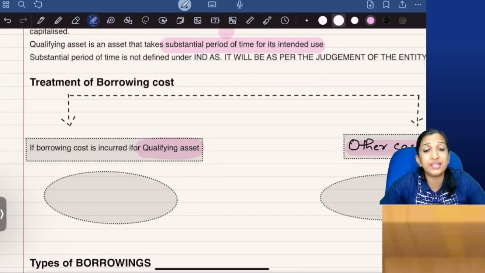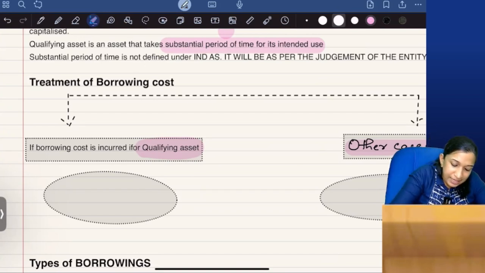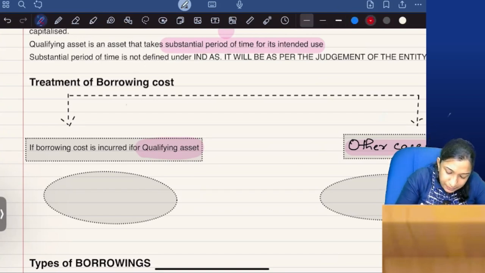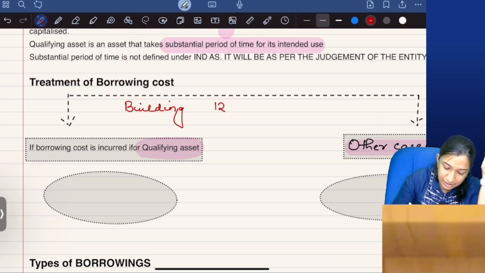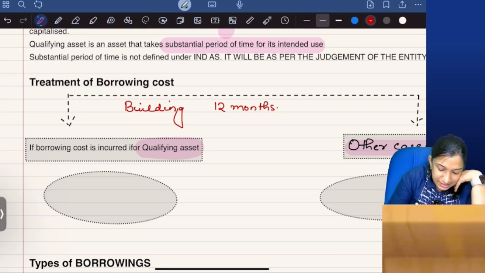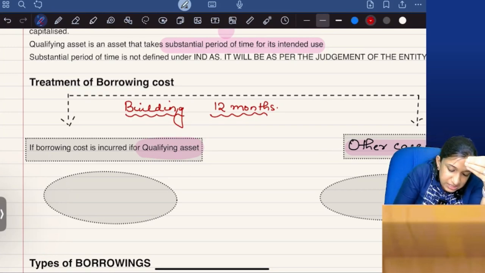So what is a qualifying asset? Qualifying asset is an asset that takes substantial period of time for its intended use. Example, if I am constructing a two-storied building, say for example, it has taken 12 months for the construction. Then we can say for the construction of the building, 12 months time is taken for my intended use, which is substantial period of time.